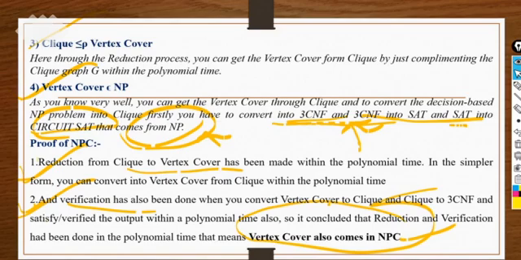Now I hope you are clear with the concept of all the complexity classes and Cook's theorem, and what it wants to prove. For the Cook's theorem proof, you have to take these examples that I have taken here as a problem: the 3CNF problem, the clique problem, and the vertex cover problem. You can take any problem in order to show the reduction, the verification, and at last you can say this problem belongs to NPC. If any problem belongs to NPC, then it's also solvable in polynomial time. That's why it also belongs to the P class. So that problem L, whatever I've taken, also belongs to the P class.